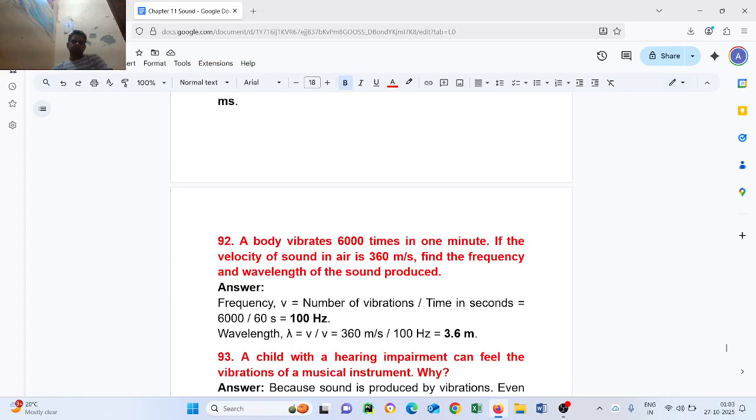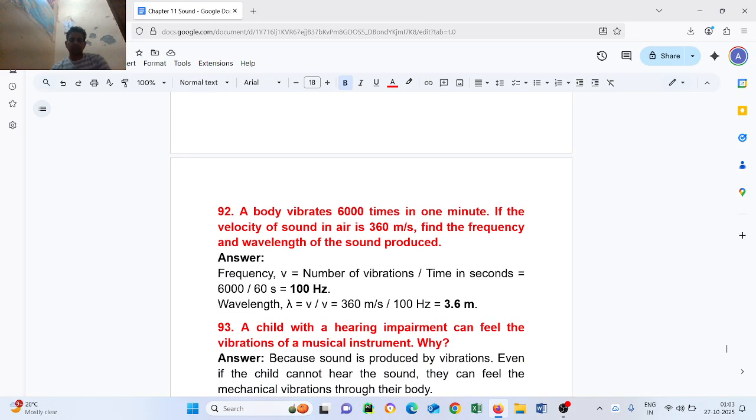Question number 92. A body vibrates 6,000 times in 1 minute. If the velocity of sound in air is 360 meters per second, find the frequency and wavelength of the sound produced. Answer: frequency equals number of vibrations upon time in seconds, equal to 6,000 upon 60, equal to 100 Hz. Wavelength lambda equals velocity upon frequency, equal to 360 upon 100, equal to 3.6 meters.